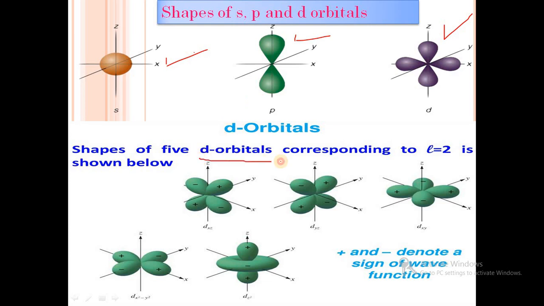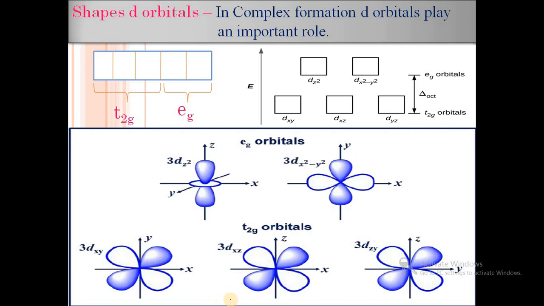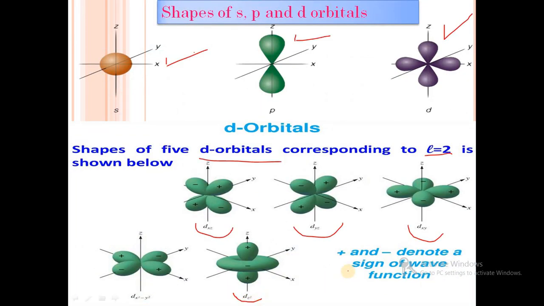Then the shapes of the 5 d orbitals corresponding to azimuthal quantum number L equal to 2 are shown below, that is dxz, dyz, dxy, and their lobes lie in between the axes. These 3 are called the T2g set, and the next one is the Eg set, that is doubly degenerate orbitals, dx square minus y square and dz square. These two are Eg orbitals, and here the plus and minus signs represent wave functions.